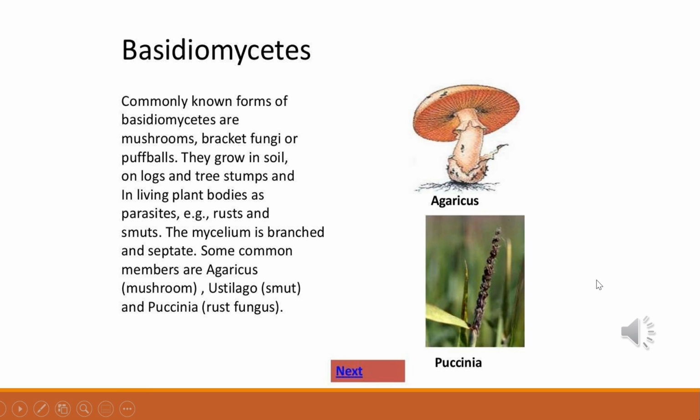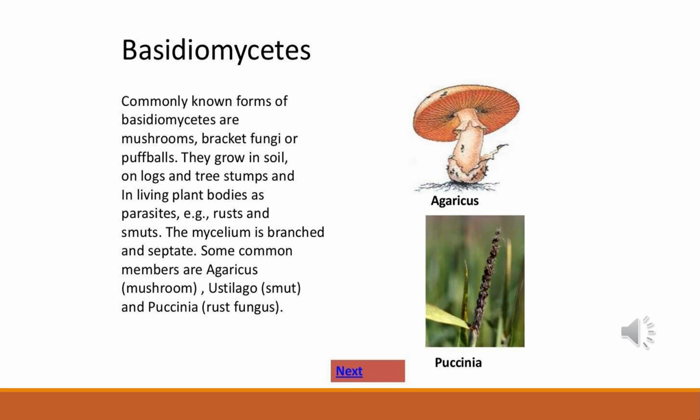The third class is Basidiomycetes. Commonly known forms of Basidiomycetes are mushroom, bracket fungi or puffballs. They grow in soil, on logs, tree stumps, and in living plant bodies as parasites, that is rusts and smuts. The mycelium is branched and septate. Asexual spores are generally not found, but vegetative reproduction is by fragmentation.